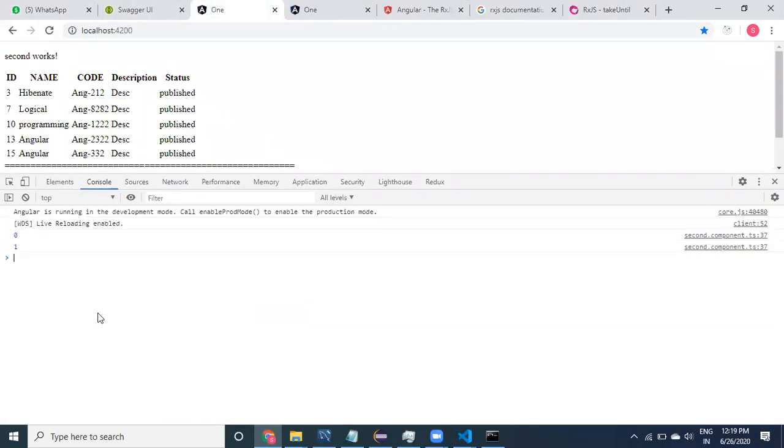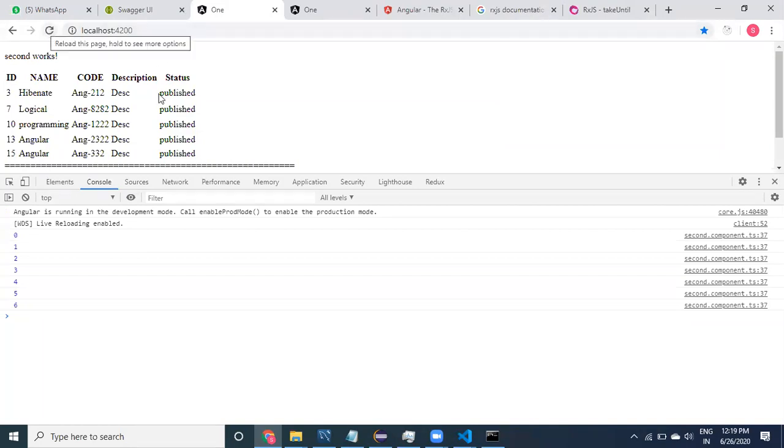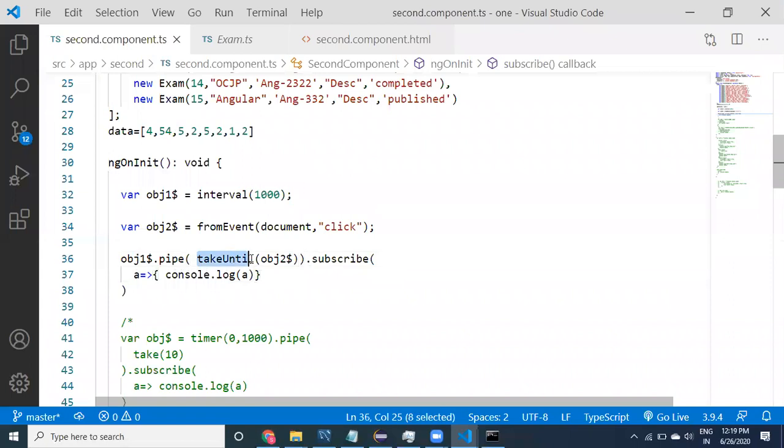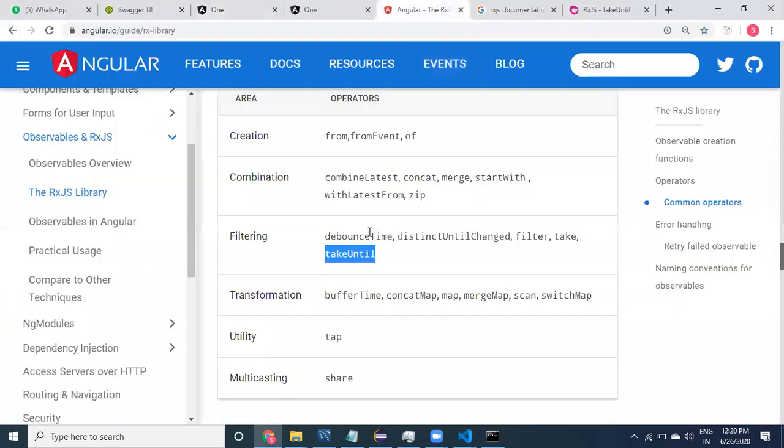Observe that it is printing 0, 1, 2, 3, 4, 5, right? Now I'm going to click on this. Yeah, it got stopped. So this is how it is going to work. Take until. Take means a specified number of values. But take until means it will continue until one event comes. Okay, this is take until.